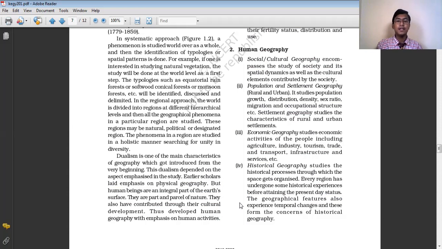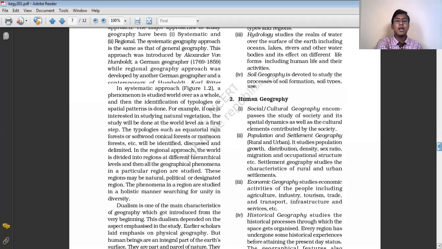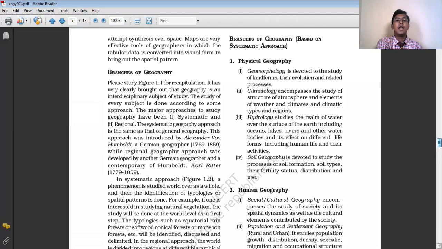In the same way, human geographers study various activities of human beings, like the social and cultural aspects, the race and the religion of human beings. Some are engaged in studying population growth and distribution. Some are engaged in studying economic activities. Some are engaged in studying the historical aspects of human beings. So depending on these various aspects, human geography is also divided into various branches. Now we are going to discuss in detail the different branches of physical geography and the different branches of human geography.